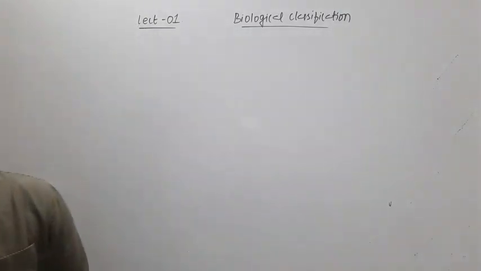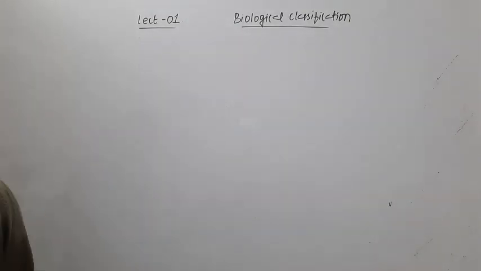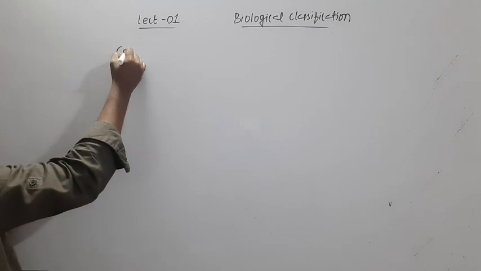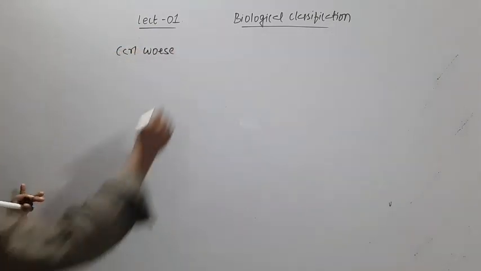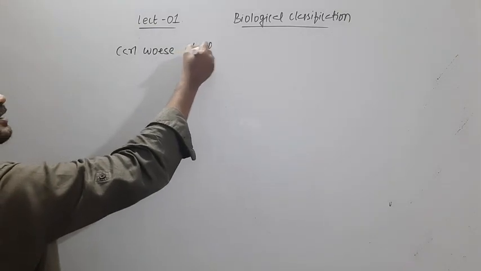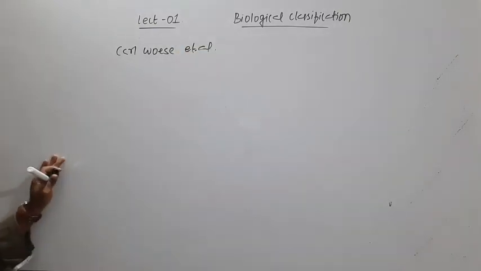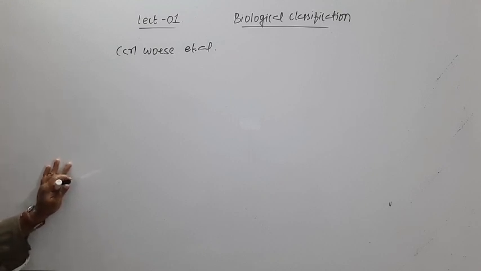Here a person named Carl Woese et al. means there are other persons along with him, his colleagues.